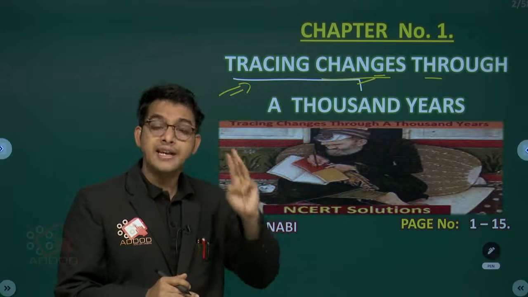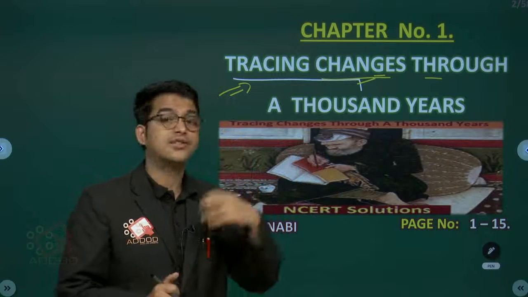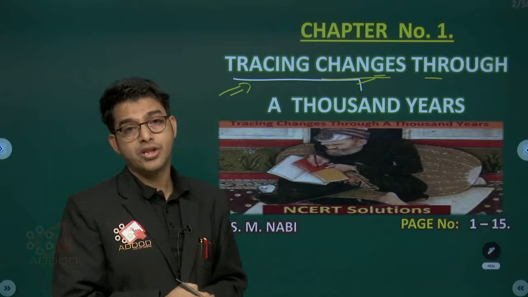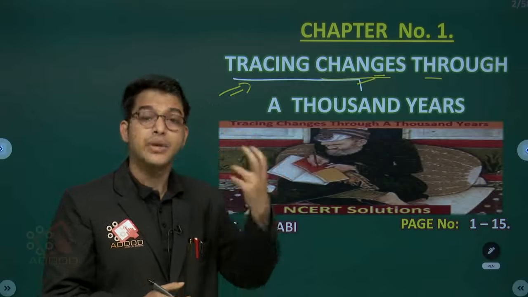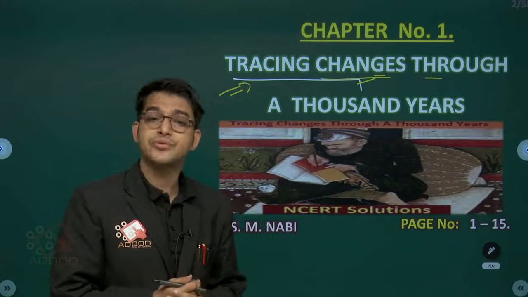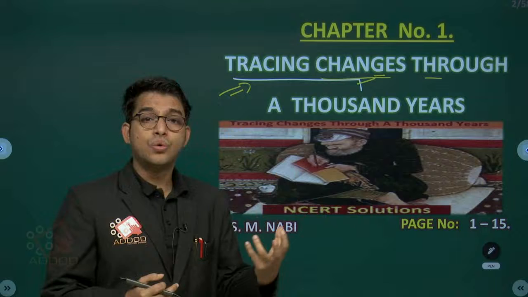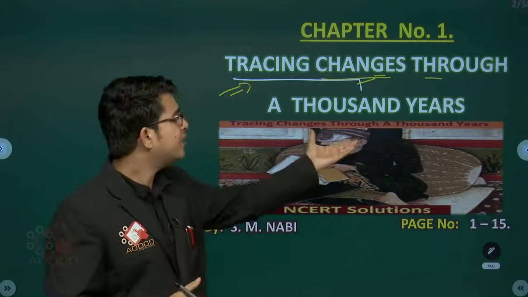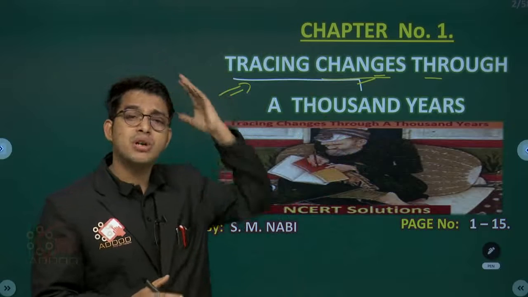We are in the 21st century, that is 2021, and specifically the third decade of the 21st century. Third decade means we are in 2021, 22, like that. Why do we need to study a thousand years before, what was happening?